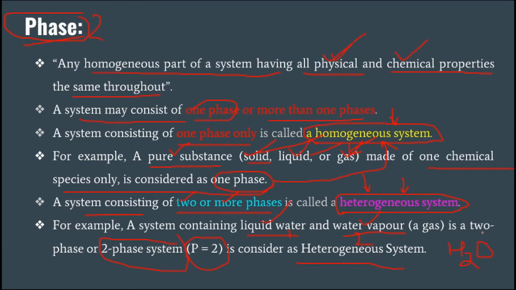The first is the phase. What is a phase? A homogeneous part of the system having all physical and chemical properties the same is called a phase. When there is only one phase, it is called a homogeneous system. When there are two or more phases, it is called a heterogeneous system.